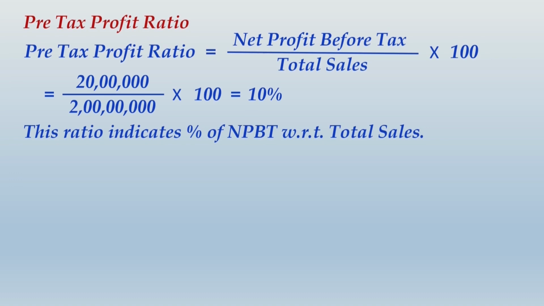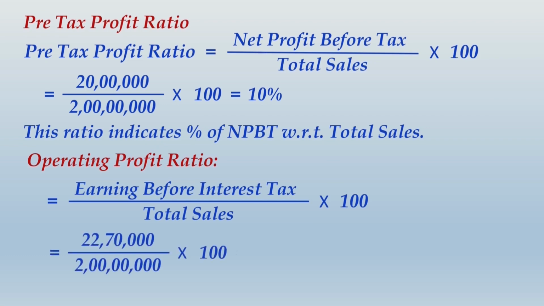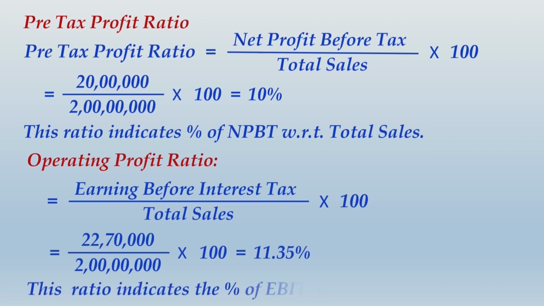So this ratio indicates the percentage of NPBT, that is net profit before tax, with respect to total sales. Operating profit ratio is the ratio of EBIT with total sales, and that would be in this case 11.35%. Let us move ahead and take up other ratios.